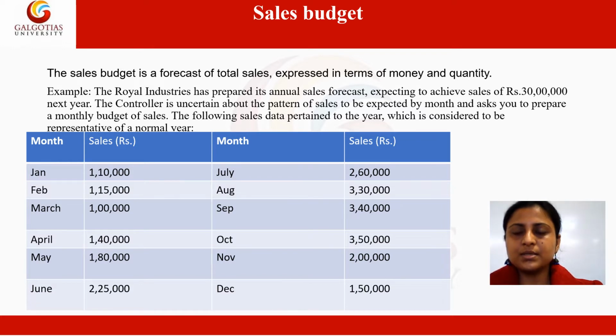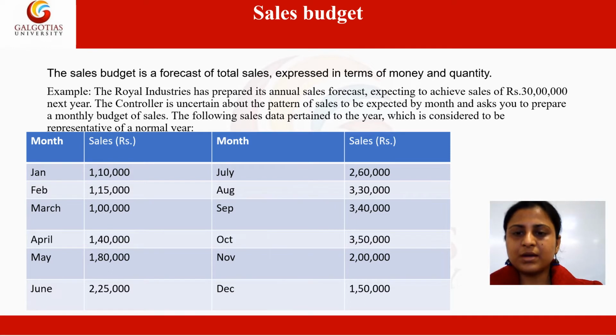Now these sales can be influenced by various factors, internal as well as external. Some of the external factors that can influence sales of a business are the general business conditions, the government policy, and so on. And internal factors could be price of the product, sales trends, if the company is launching any new product.